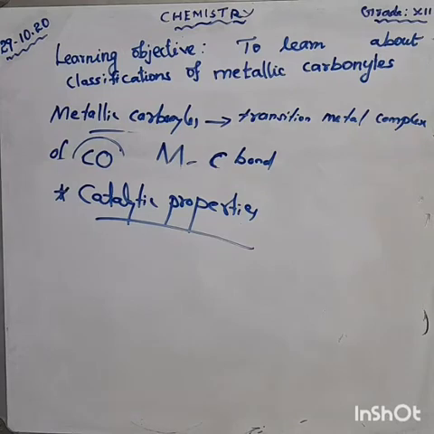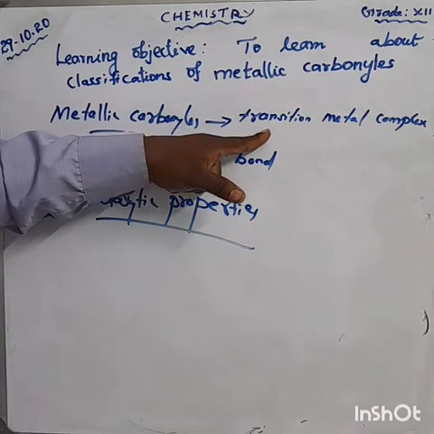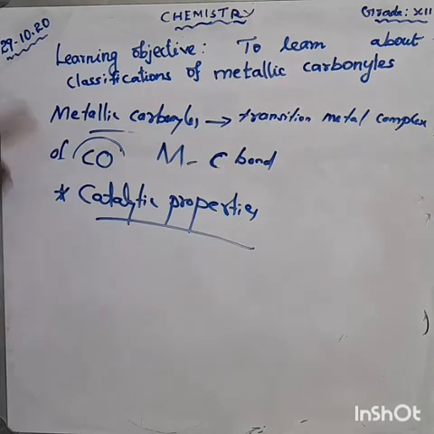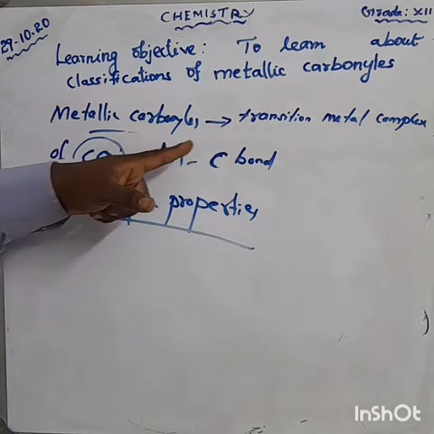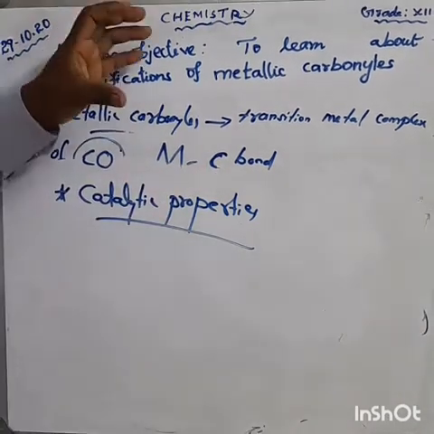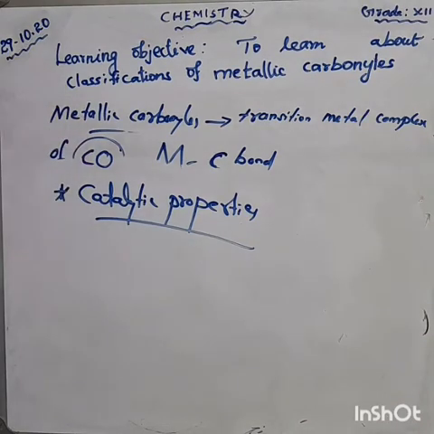This is a 2-mark question. Write a short note about metallic carbonyls. Metallic carbonyls are the transition metal complexes of carbon monoxide containing a metal-carbon bond. In this molecule, CO acts as the neutral ligand.